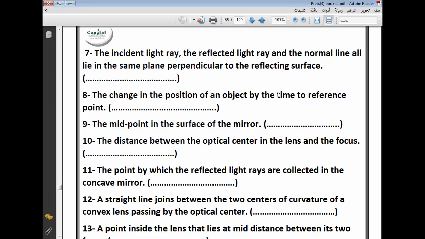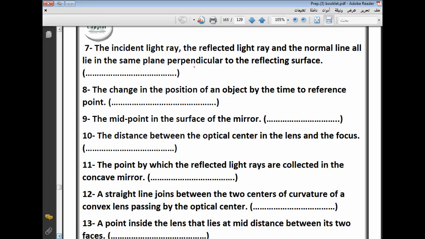Excellent. Can you tell me what about the first law? What is meant by the first law of reflection? Angle of incidence equals angle of reflection. Excellent. The first law of light reflection is talking about the angles, and it says the angle of reflection equals the angle of incidence.